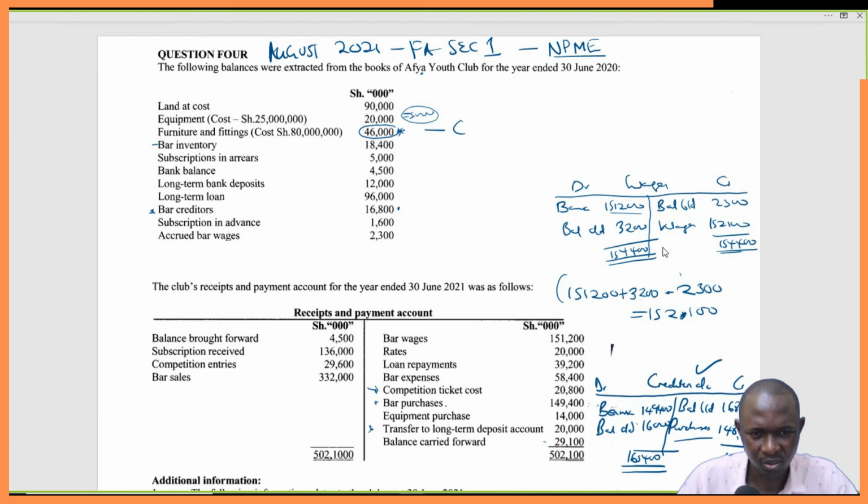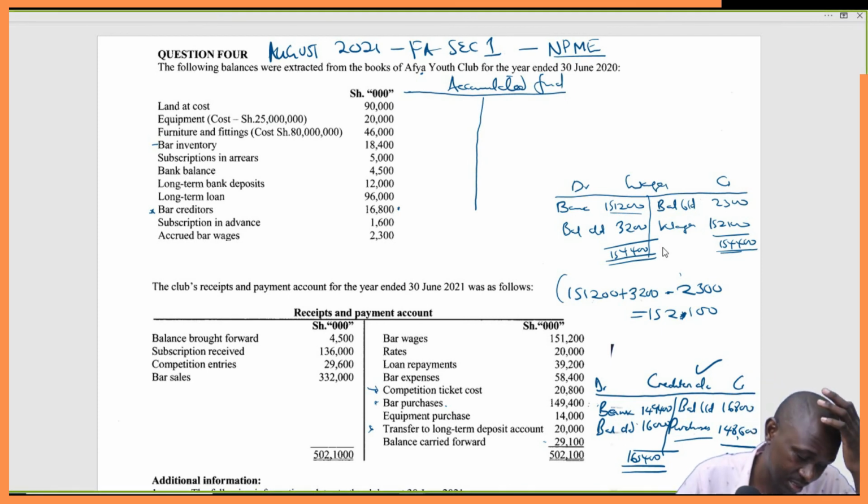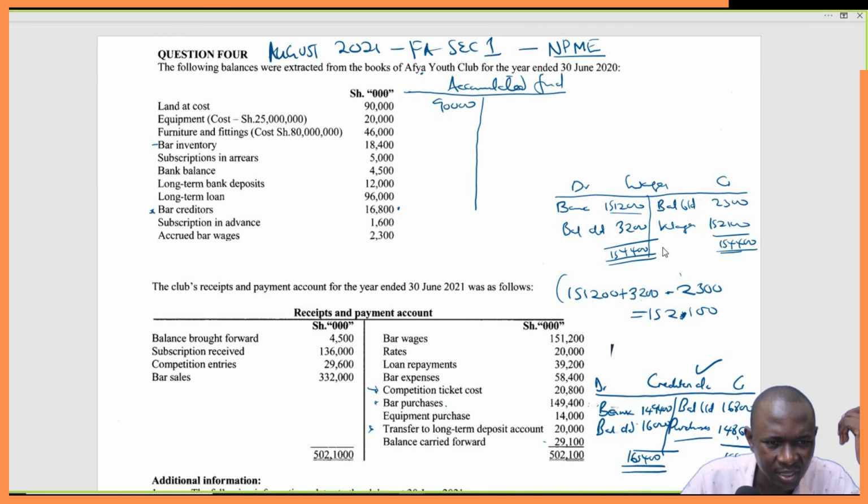The accumulated fund. So let's just look at it from here. What happens is that we add all the assets and then we less the liabilities. It's as simple as that. Land that costs 90,000 is an asset. Equipment is 20,000, an asset.